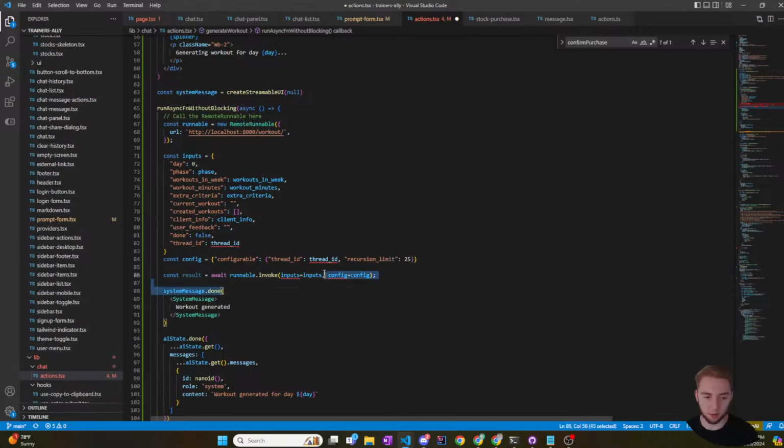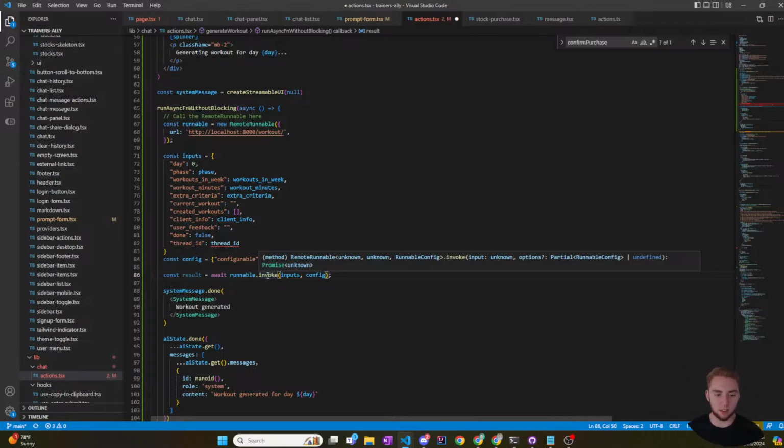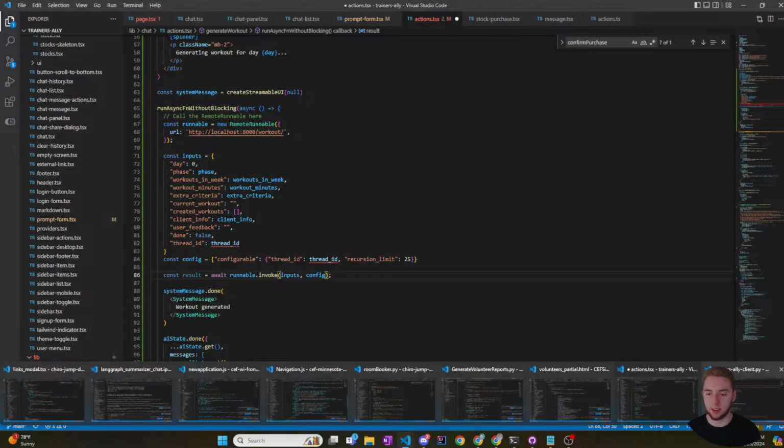Oh, wait, never mind. I'm not going to call it out explicitly. There's no reason to. I can just call it like this, inputs and config. And I can hover over the invoke method just to make sure that's actually what it takes. Okay, so the input, yep, and then let me go back to it there. And then the options, I believe, is my config. I think that is good because that's the same that I use.